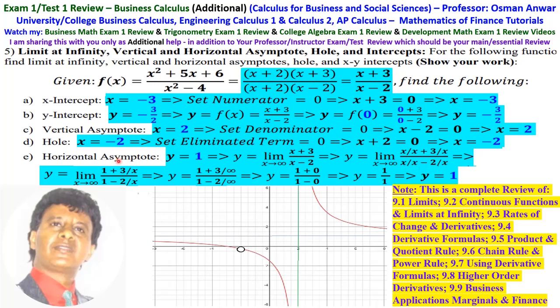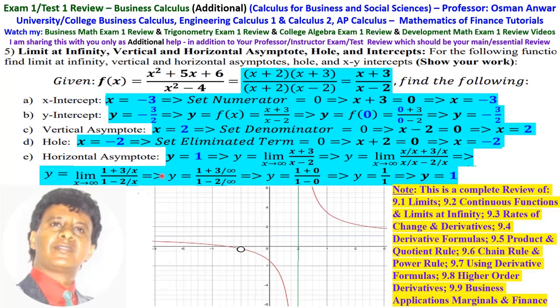Then this becomes the limit as x approaches infinity of 1 plus 3 over x over 1 minus 2 over x. And that is 1 plus 3 over infinity over 1 minus 2 over infinity, which is 1 plus 0 over 1 minus 0, which is 1 over 1, so y equals 1.